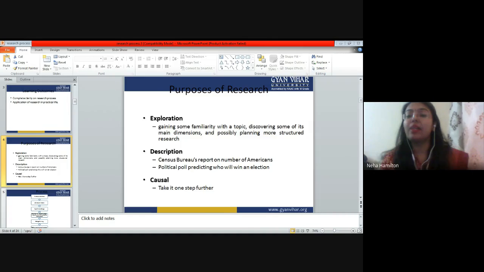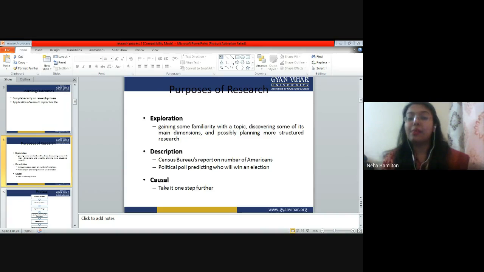What is the reason behind this virus? Then slowly and gradually people found out that this is a viral disease, and this virus has a different kind of RNA, and it spreads very easily from one person to another, a highly contagious disease. So all these things were explored slowly and gradually.